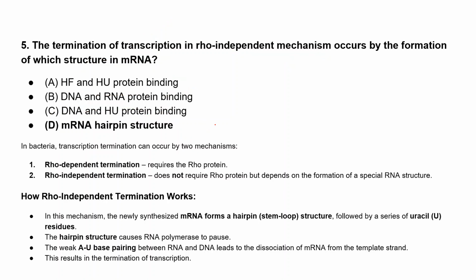Okay, then let's see. You are right. Very good. That is the mRNA hairpin structure. So in the case of the rho independent mechanism, it will form this mRNA hairpin structure and terminate the transcription process. In bacteria, transcription termination occurs by two mechanisms: one is rho dependent termination and another is rho independent termination.